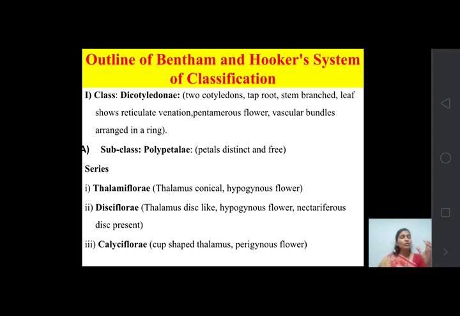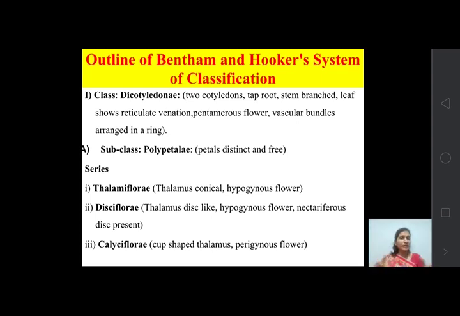So all those plants which show this type of characters are separated. The first group is separated on the basis that all the flowers of those plants show the conical thalamus and hypogynous flower.